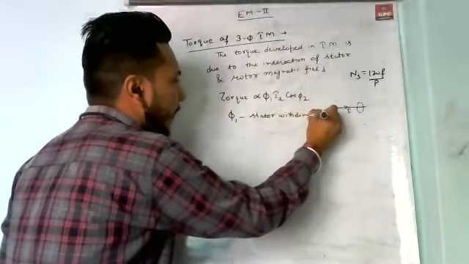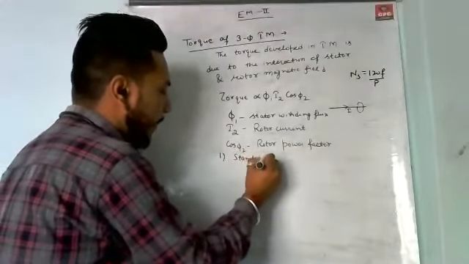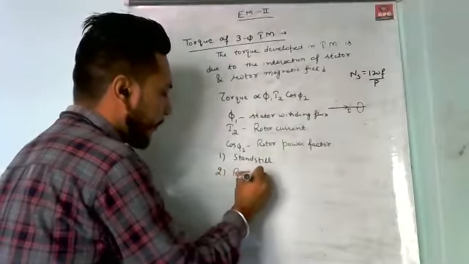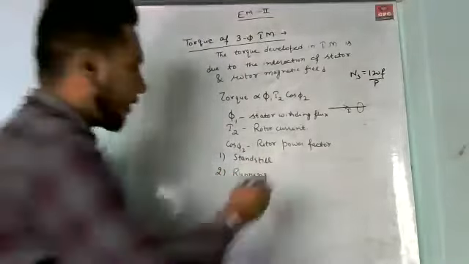Now, there are two conditions in the induction motor. The first is the standstill condition, and the other is the running condition.